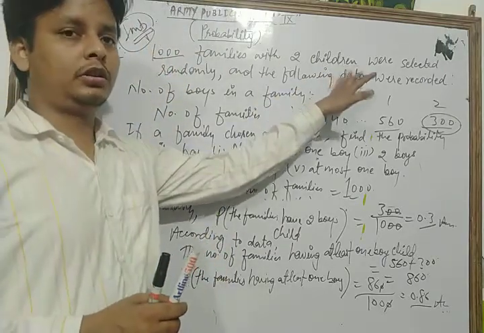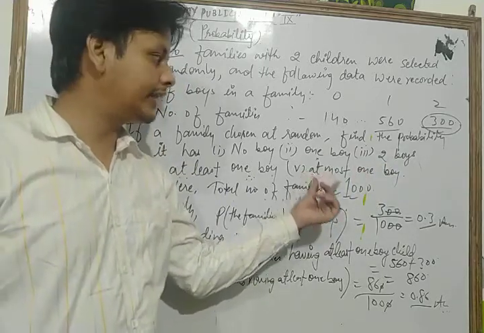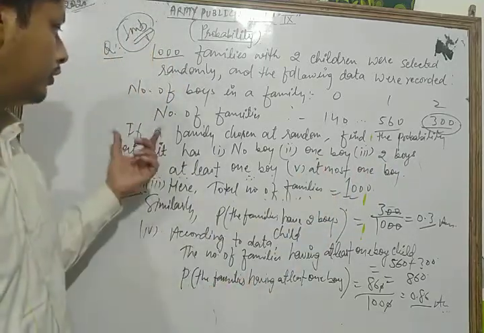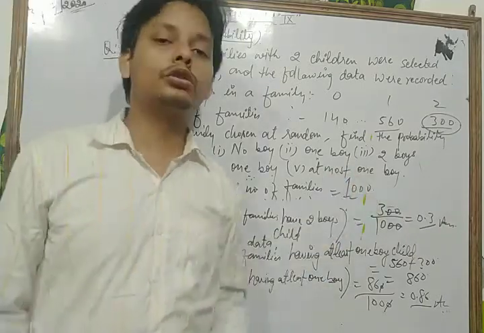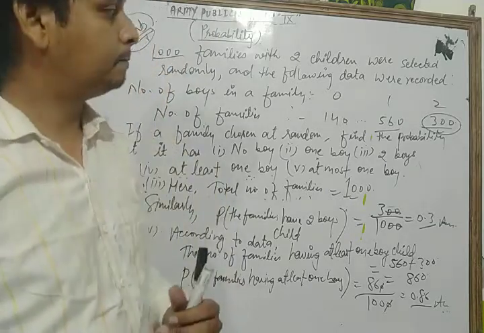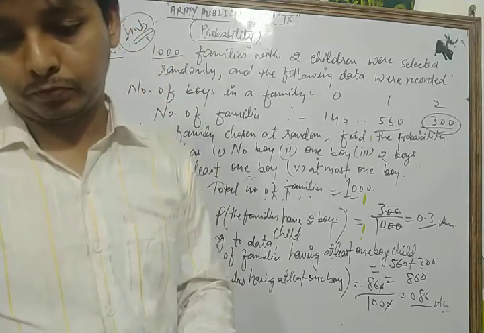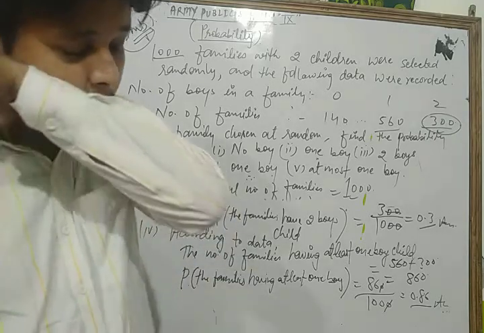Now in that question we have one more point, that is the fifth point. We find the probability that the family has at most one boy.